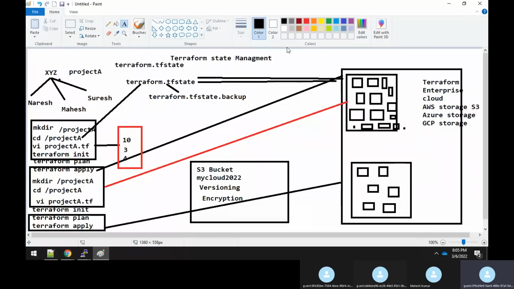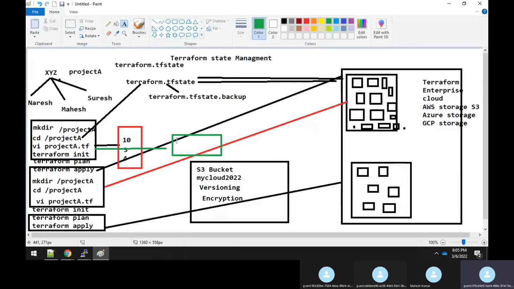So what Terraform says is that you can maintain the information of this terraform tfstate file within your S3 bucket itself. For doing that, in your project file you need to add one more method, which we will see later.